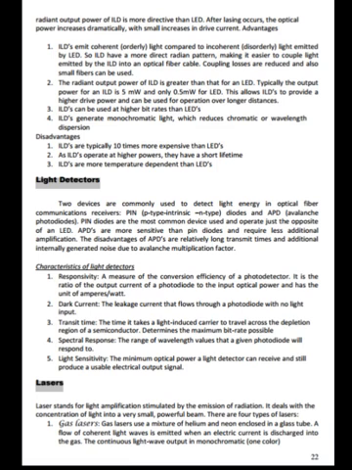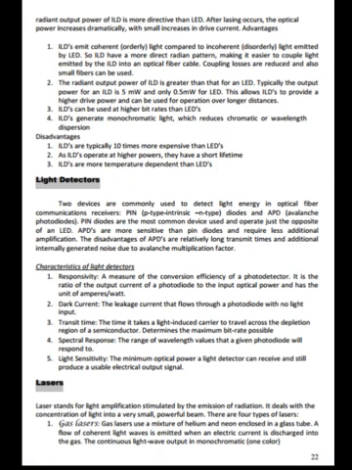Light detectors. Two devices are commonly used to detect light energy in optical fiber communications receivers: PIN diodes and APDs. PIN diodes are the most common device used and operate just the opposite of an LED. APDs are more sensitive than PIN diodes and require less additional amplification. The disadvantages of the APDs are relatively long transit times and additional internally generated noise due to the avalanche multiplication factor.